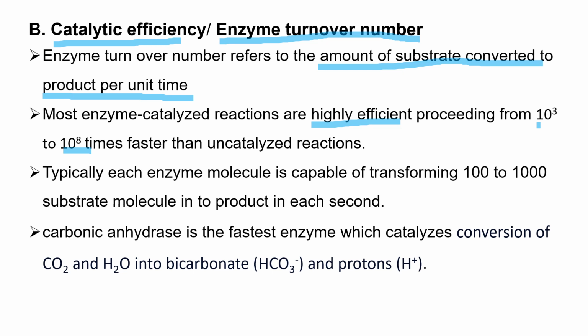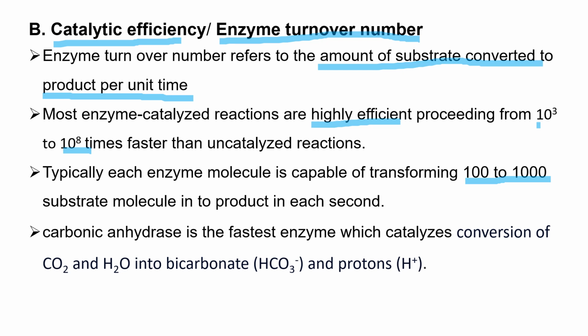When we compare the rates of enzyme catalyzed reactions and uncatalyzed reactions, most enzyme catalyzed reactions are faster than uncatalyzed reactions. Typically, each enzyme molecule is capable of transforming 100 to 1000 substrate molecules into product in each second.